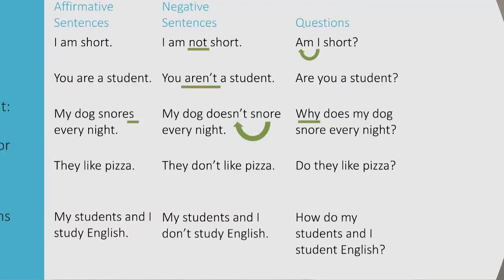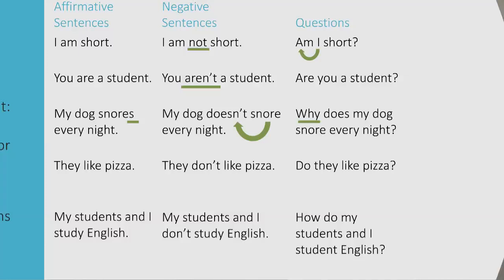So again, affirmative sentences, we've got subject, verb in the base form, or with an S for third person singular subjects, and then the rest of our sentence. I am short. For negative sentences, with be, we're just going to add not.